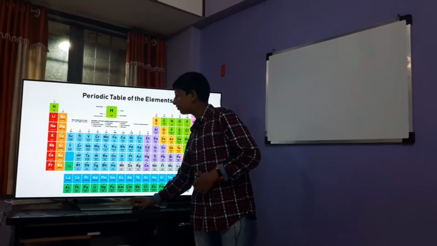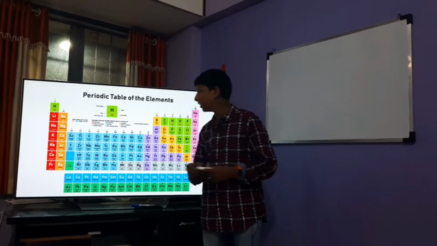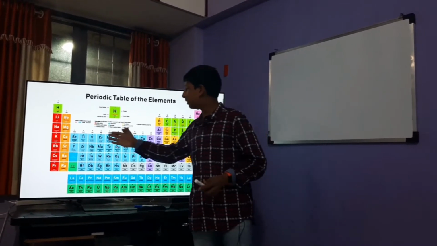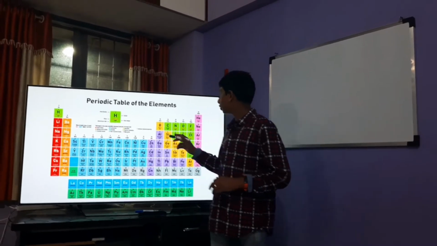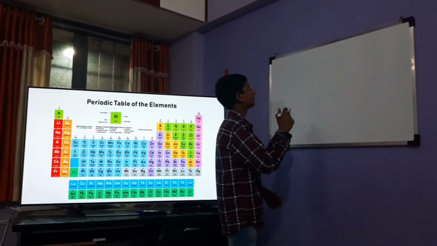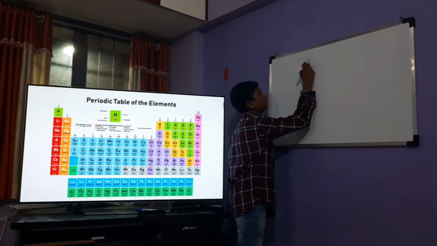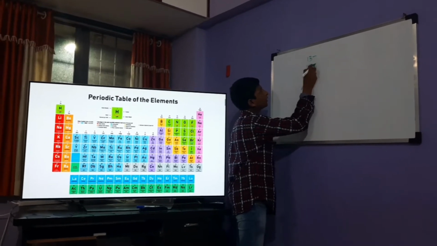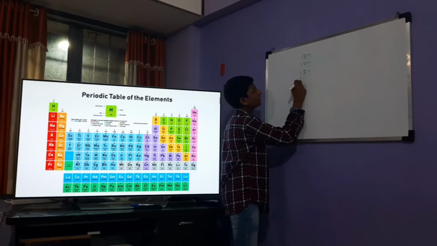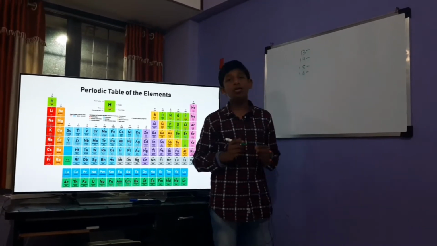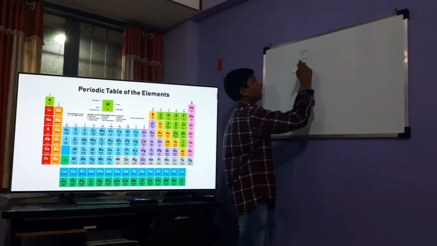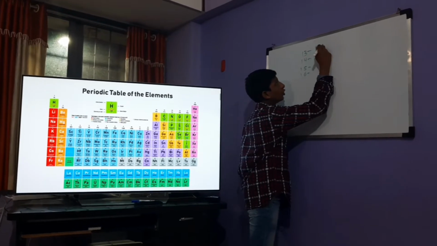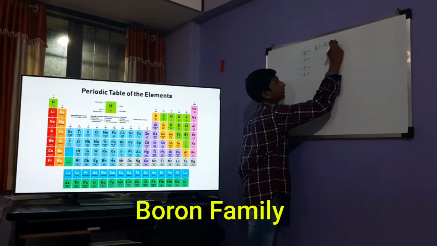So that's it for the 3rd to 12th group, nothing much, but as I told you, they have the same number of valence electrons. Now let's move on to 13, 14, 15, 16. These are all families of certain elements. In 13, as you can see, boron is on top, so it is the boron family.